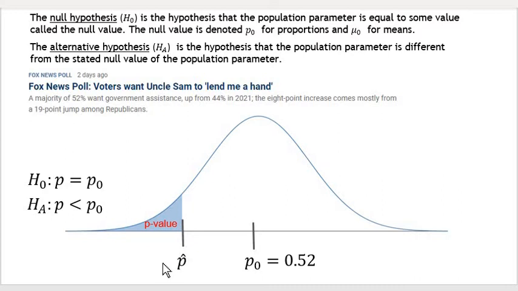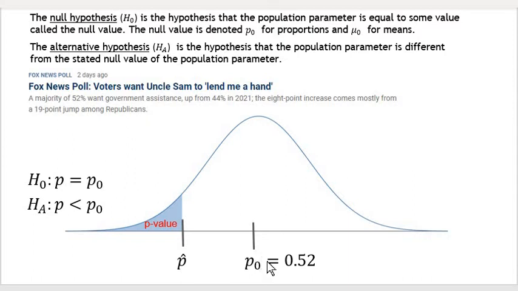We're hoping that our test statistic, p hat, that we get from collecting a sample is smaller than our null hypothesis proportion, the null proportion. Because if it's not smaller, then our idea that the proportion is actually less than the null proportion is probably not true. But if we do have a p hat from a sample proportion that is smaller, we can take the test by finding the area to the left of that p hat in the sampling distribution.